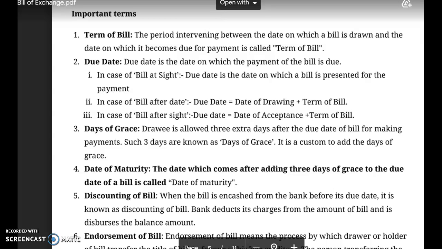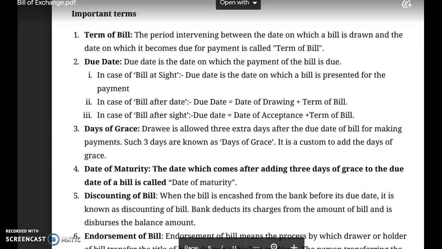That may be starting from a few days to a number of months or a year. That is 3 months, 6 months, 9 months, 1 year, 2 years, 45 days, 55 days, 60 days, 90 days, like that. So term of bill means the period intervening between the date on which the bill is drawn and the date on which it becomes due for payment. जिस डेट को बिल लिखा गया, ड्रॉ किया गया, और जिस ड्यूरेशन को उसकी पेमेंट होगी, इन दोनों के बीच का जो टाइम है, that is called the term of bill.